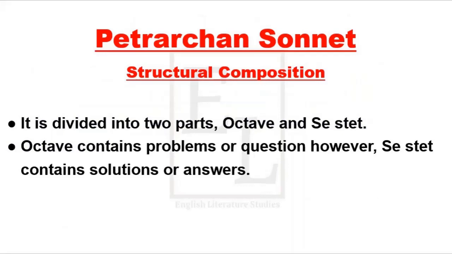Let's look at the structural composition of a Petrarchan sonnet. A Petrarchan sonnet is divided into two parts, octave and sestet. The octave contains problems or questions. However, the second part, the sestet, contains solutions or answers to the problems or questions discussed in the octave part of the sonnet. So these two are the parts of the sonnet, octave and sestet.